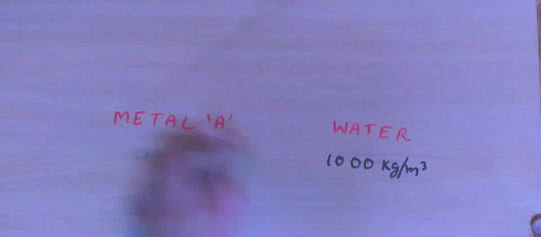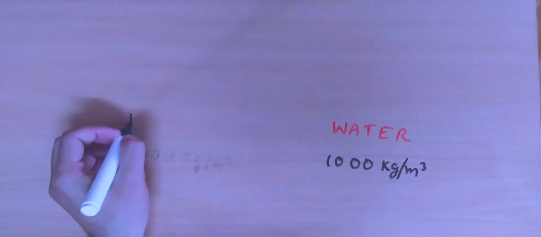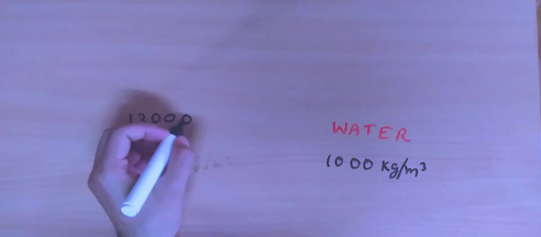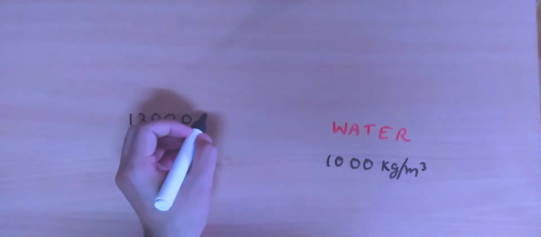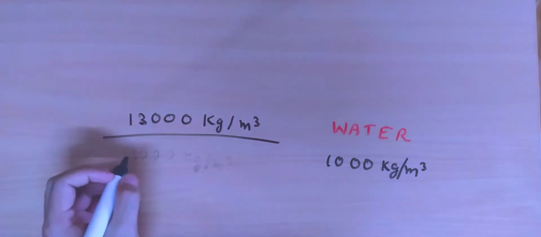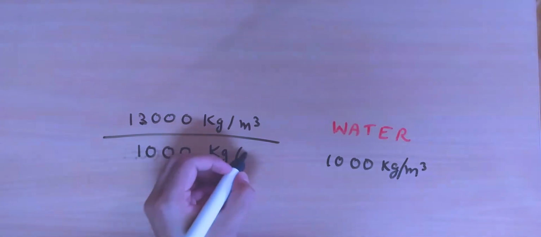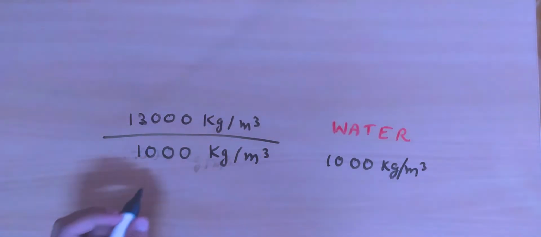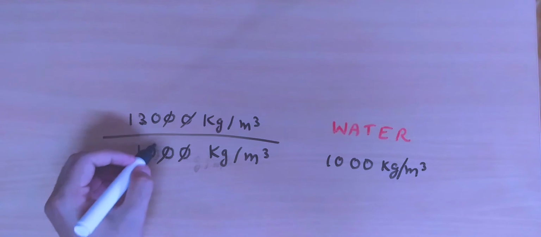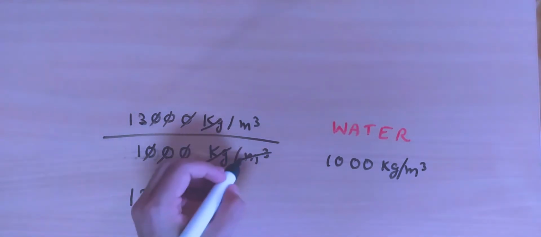To generalize, what we did here was take the density of the given material, which is 13,000 kg per meter cube, and divide it by the density of water, which is 1000 kg per meter cube. If we divide this, we are left with 13, and see that the units cancel out perfectly.